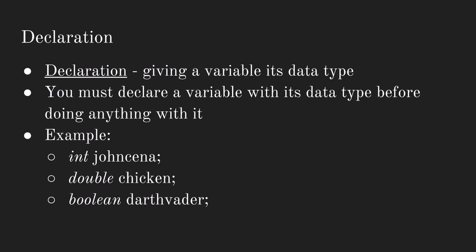So how do you declare a variable? The definition of variable declaration is giving a variable its data type. So you must declare a variable with its data type before you do anything with it. An example would be if you're going to declare an integer, then you denote it as an int by using the primitive data type int and assigning a name to it, John Cena. Same thing if you wanted to do it with a double, name it Chicken, and Boolean with Darth Vader. So right here you're declaring an integer because you're assigning John Cena its data type, which is an integer, and so forth with Chicken and Darth Vader.